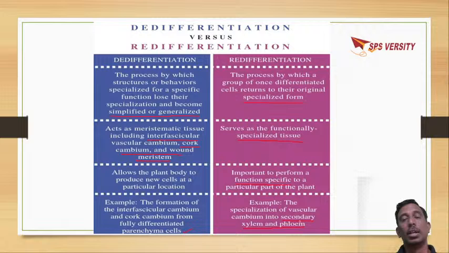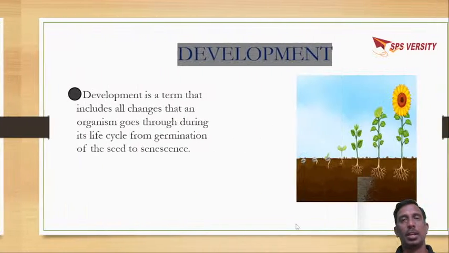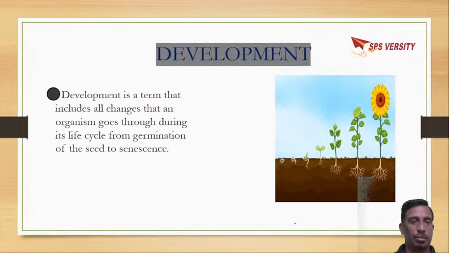These all lose the function of cell division. The same thing if we take the phloem: sieve tube elements, companion cells, phloem fibers, phloem parenchyma. These all are permanent tissues. So this is the difference between dedifferentiation and redifferentiation.